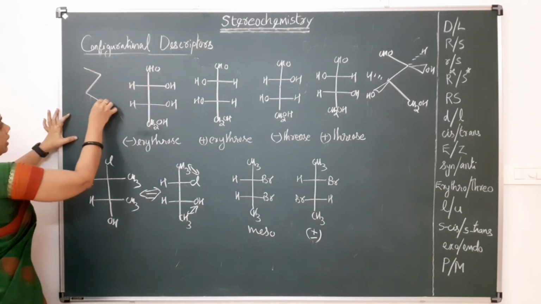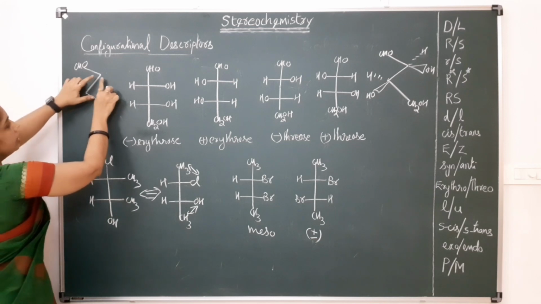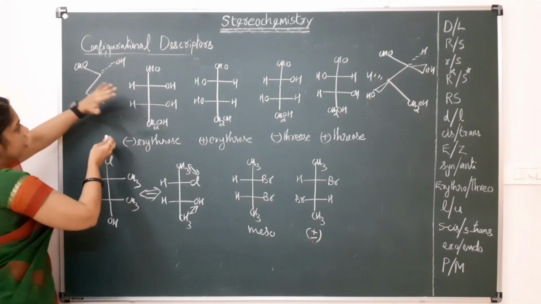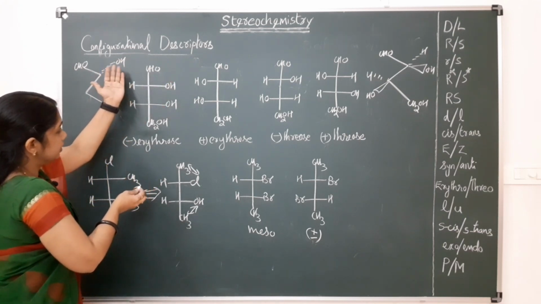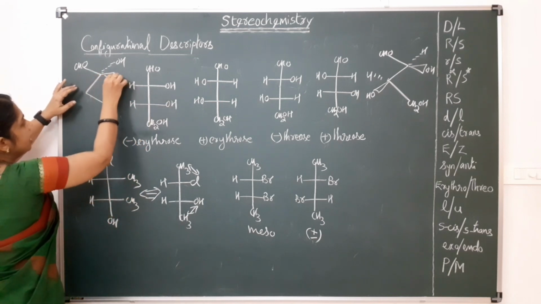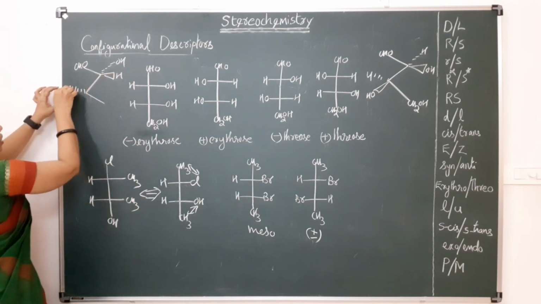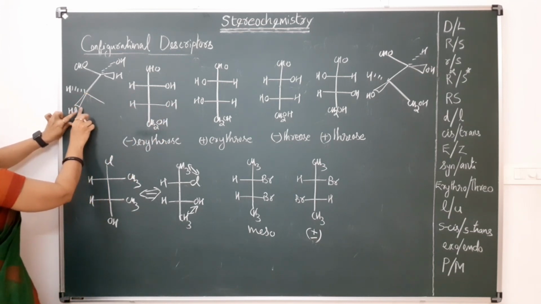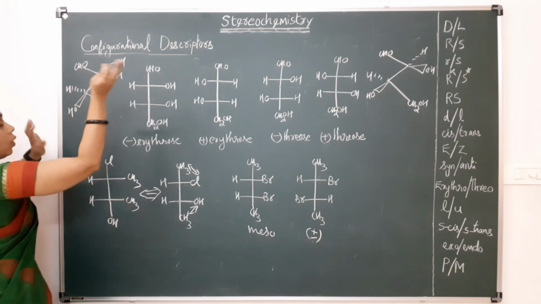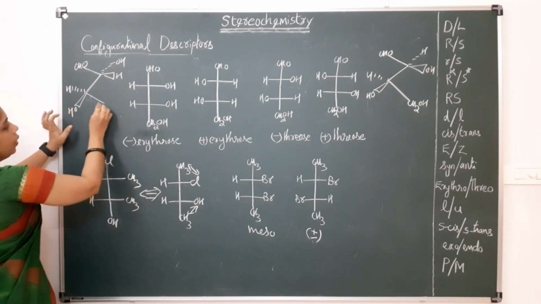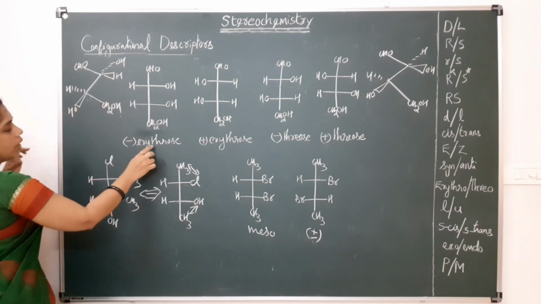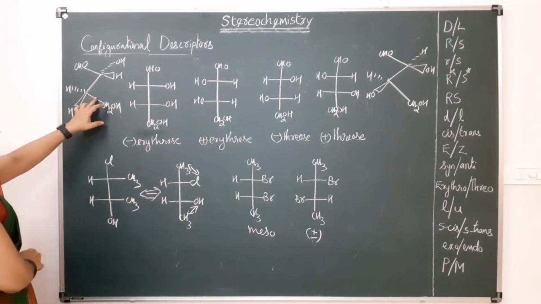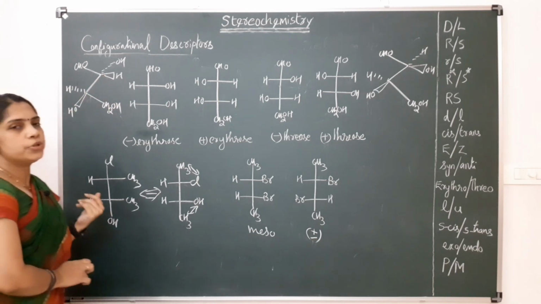But if we try to write in a zigzag manner, CHO, here suppose this OH is below, and I am taking this hydrogen in this direction, so hydrogen now becomes above, and here hydrogen is already here, so hydrogen here like this, and OH comes here, this OH becomes above. So now this OH becomes above and this OH becomes below, they are in the opposite direction, above and below. Here it is CH2OH. So actually in the erythro configuration, the similar groups are on the same side, but when we are writing in a zigzag manner, they are in the opposite direction.